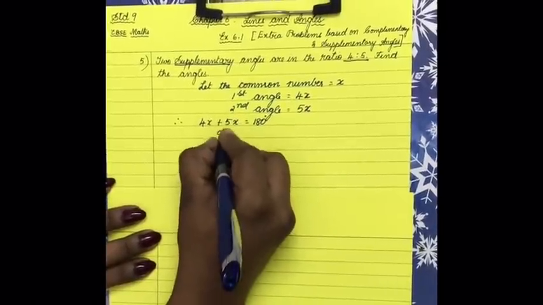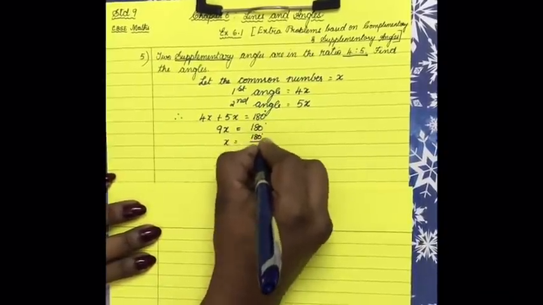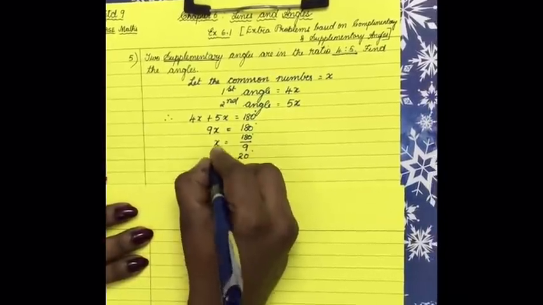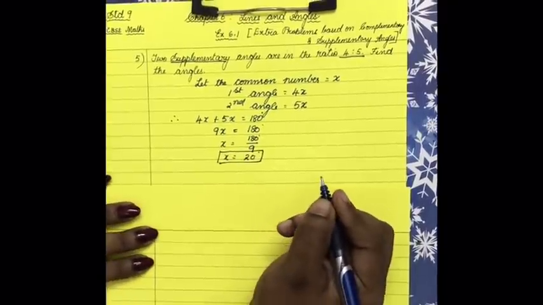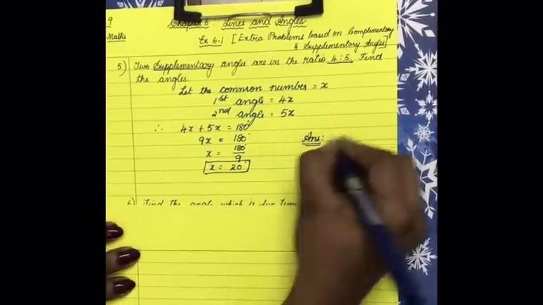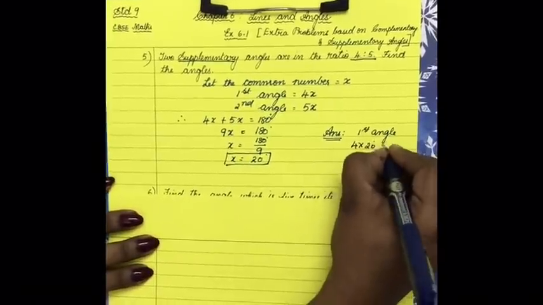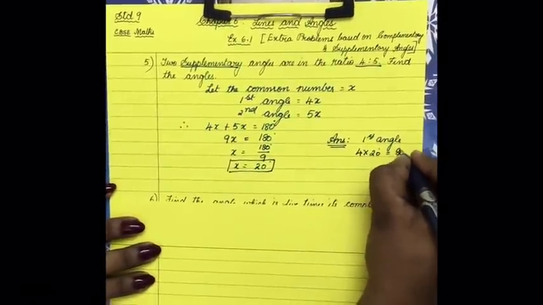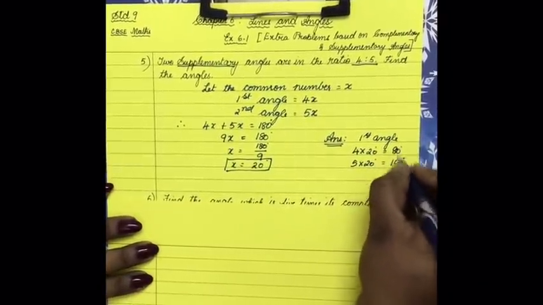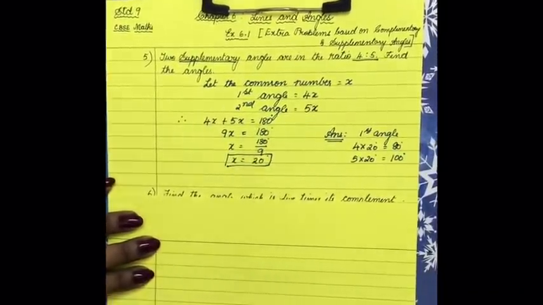So 4 plus 5 is 9x is equal to 180 degree. So x is equal to 180 divided by 9. So x value is, when we cancel, x is equal to 20 degree. So again, as I said, if you stop with this, then you won't get full marks. So you have to rewrite the answer. Answer, first angle 4 into 20 degree, which is equal to 80 degree, and 5 into 20 degree, it is equal to 100 degree. Yes, to check it, if you add up and see, these two are the supplementary angles. When you add, it is equal to 180 degree.